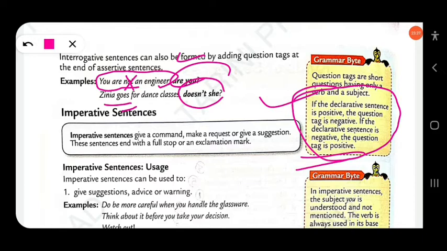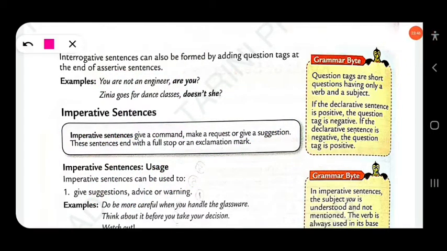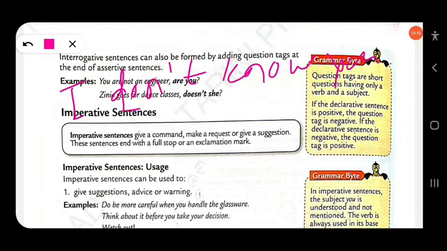Just take another example. I met him. The sentence is written in simple past, so you have to write didn't I? You also have to use the shortened form: didn't I? Clear? Take another example. I don't know you. The sentence is negative, so its question tag will be positive: do I? Okay, clear?